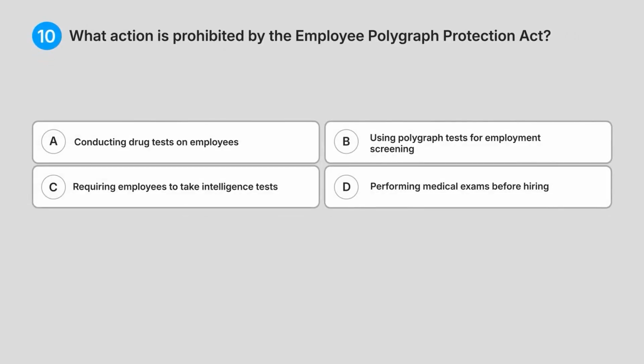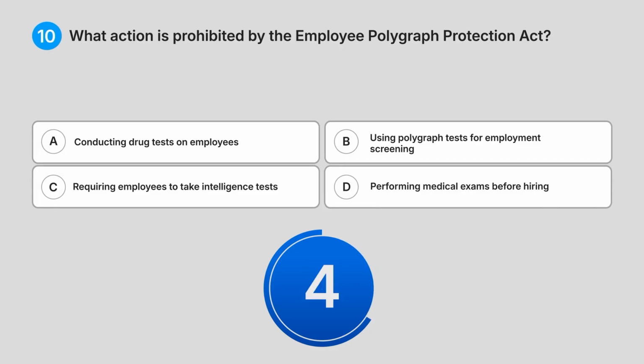10. What action is prohibited by the Employee Polygraph Protection Act? A. Conducting drug tests on employees. B. Using polygraph tests for employment screening. C. Requiring employees to take intelligence tests. D. Performing medical exams before hiring. Can you guess the answer?